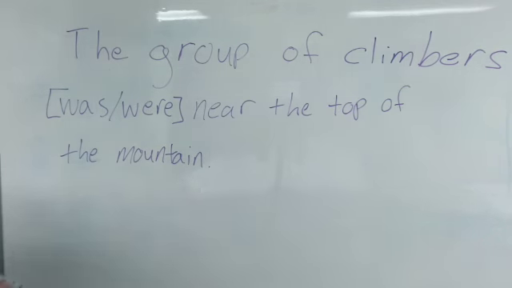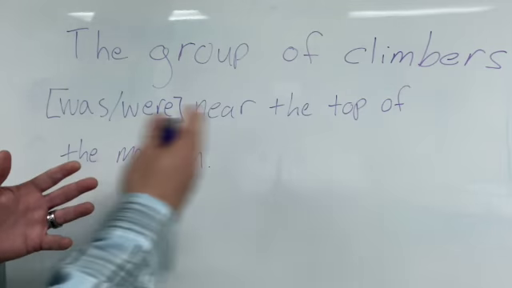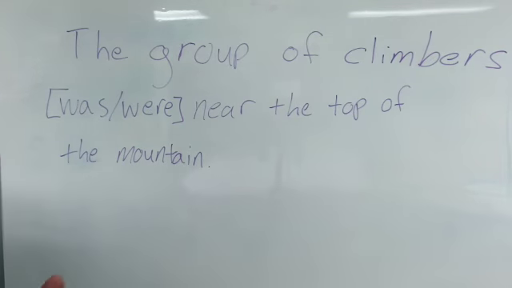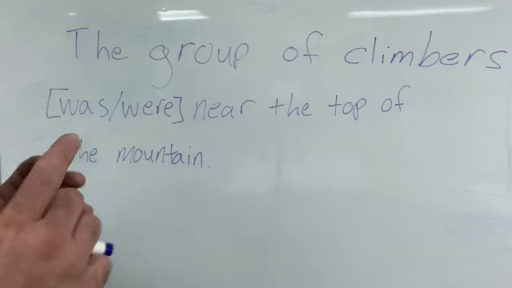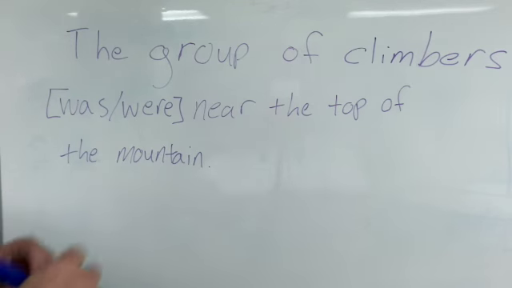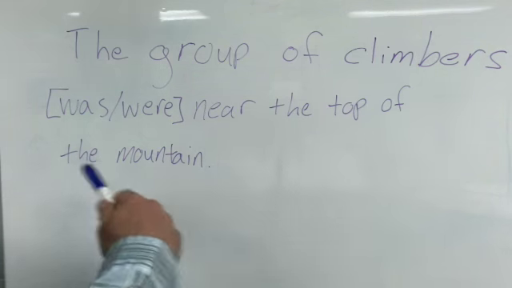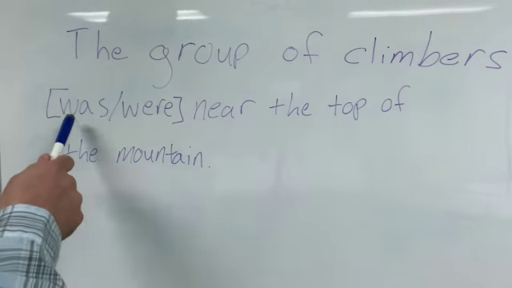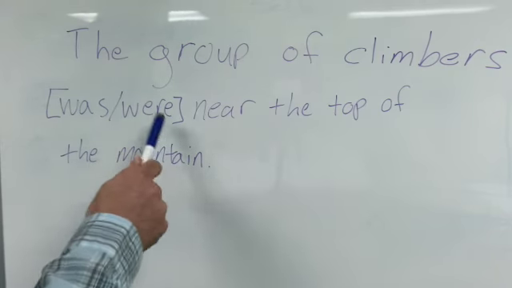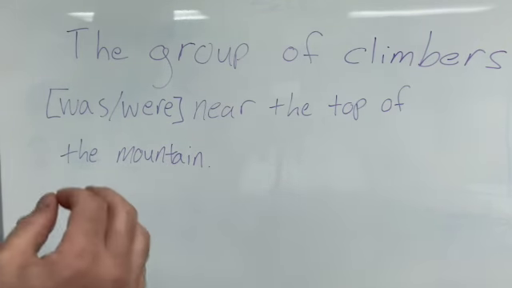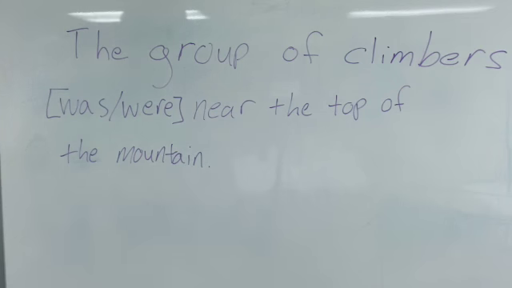Now, there are lots of elements of this sentence, but here's something that I do want to go over. I want to compare this to a math problem. If you have 5 plus 2 plus 9 plus 4, we all understand that you can only use each one of those numbers once. Well, that's the same way in the context of a grammatical sentence. If you use a word in the sentence for a particular part of speech or a part of the sentence, you may not use it again as a different part. So in this particular sentence, in order to figure out if the verb is going to be was or were, you would need to discover what the subject of the sentence was.